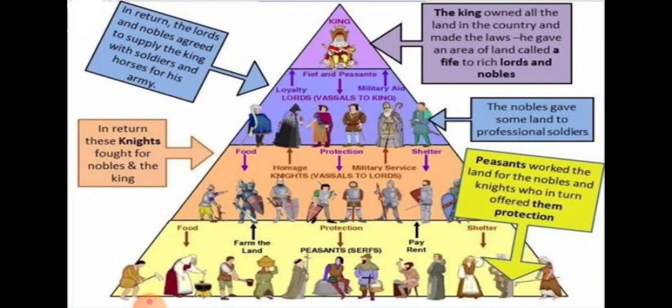The first one is the king. The pope is the head, or we can say the priestly head for the country. So the first is the king. The king owned all the land in the country and made the laws. He gave an area of land called a fief to the rich lords and the nobles. So the king is what?